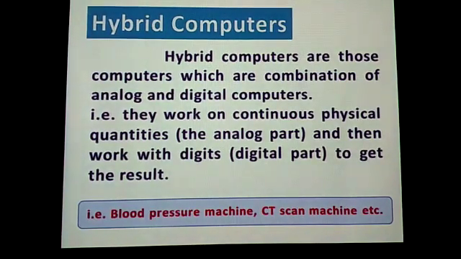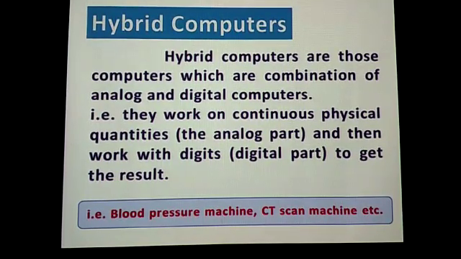Third one is hybrid computers. Hybrid computers are those computers which are a combination of analog and digital computers. Combination of analog and digital computers means the work that analog computers and digital computers do can be done by a hybrid computer also. They work on continuous physical quantities, the analog part, and then work with digits, the digital part, to get the result.